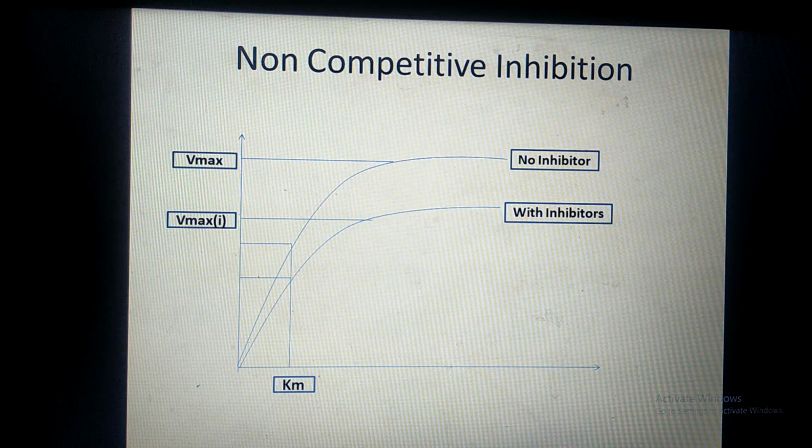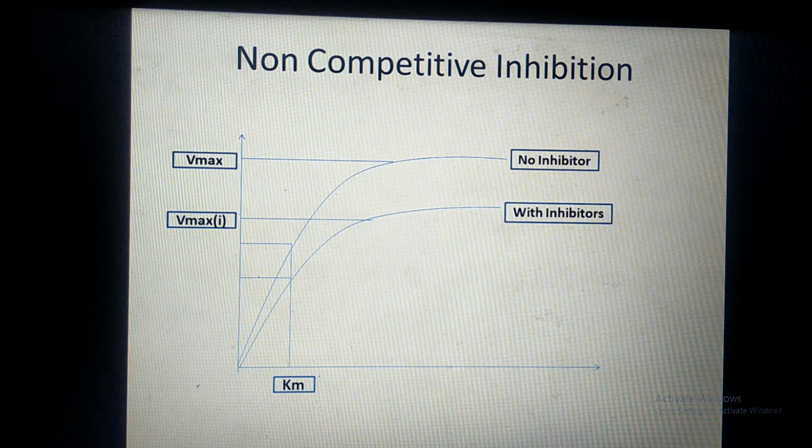But Km does not change. Here Km in both cases remains the same. In the presence of inhibitor or in the absence of inhibitor, the Km does not change. Km simply shows the affinity. Km does not indicate the catalysis. Here catalysis is affected but affinity remains the same.